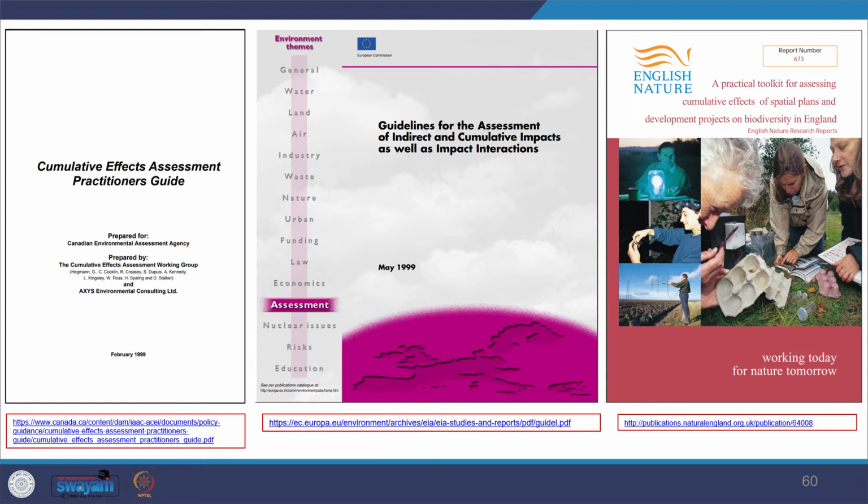You also have guidelines from EC, the European Commission, where you have guidelines for assessment of indirect and cumulative impacts. Then you also find guidelines from here. You can see practical toolkit for assessing cumulative effects of spatial plans and development project on biodiversity in England. You can see this as well.